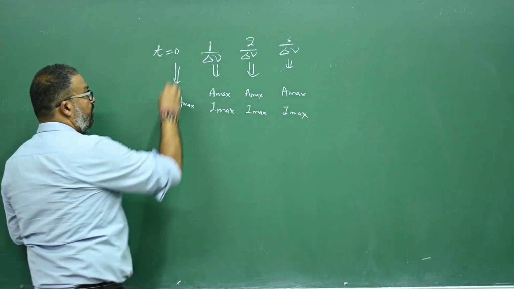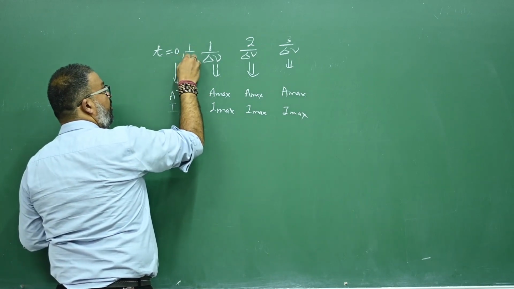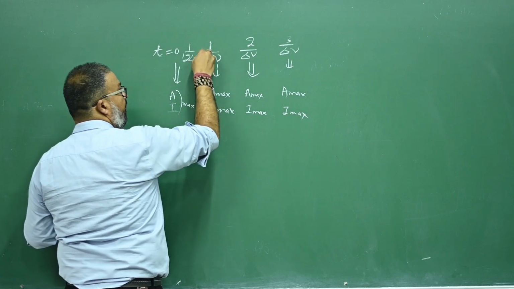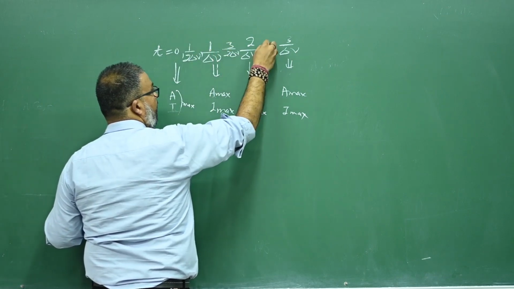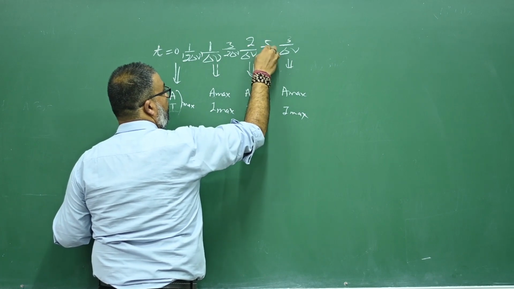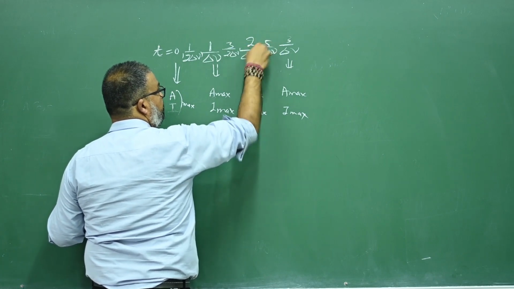Right? But at time 1 upon 2 delta nu and 3 upon 2 delta nu and 5 upon 2 delta nu, you can check.